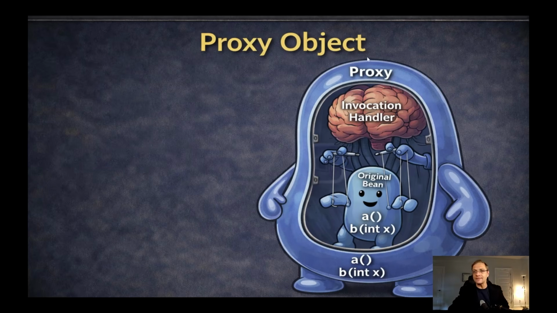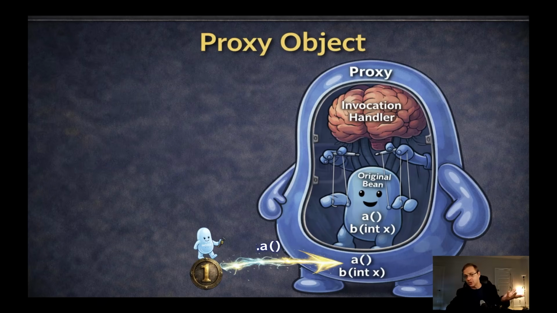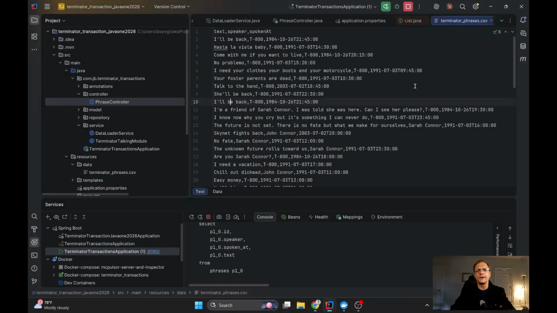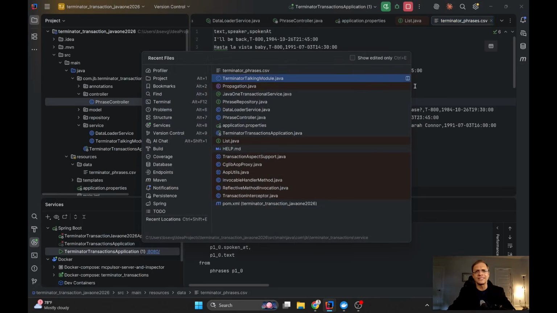So as you can see, the proxy object for the external usage looks like the internal original bean and has exactly the same methods, for example, a and b, which takes an integer. So when somebody calls the a method of the original bean, maybe he thinks that he called the original bean. Let's see, who is calling the method save all?